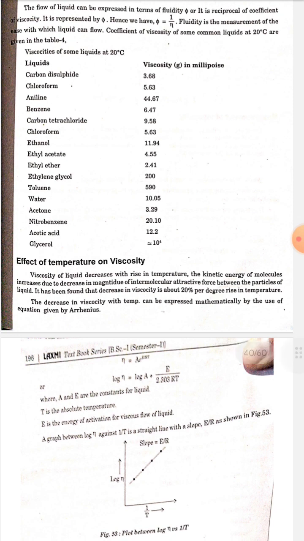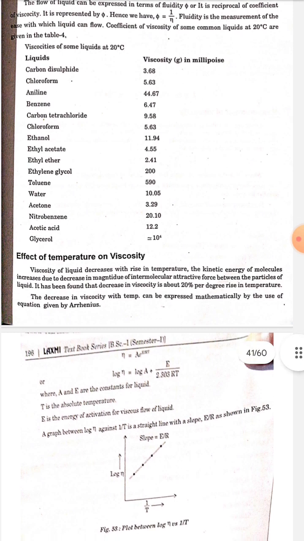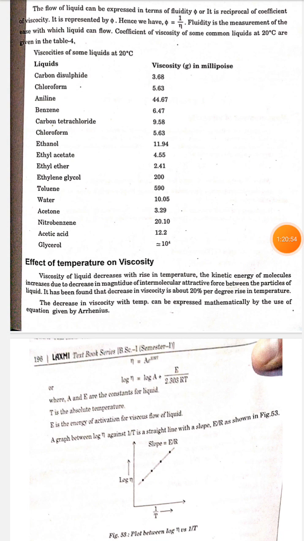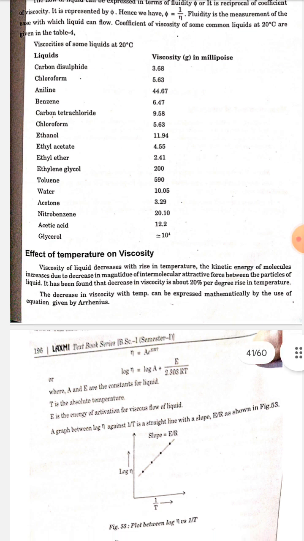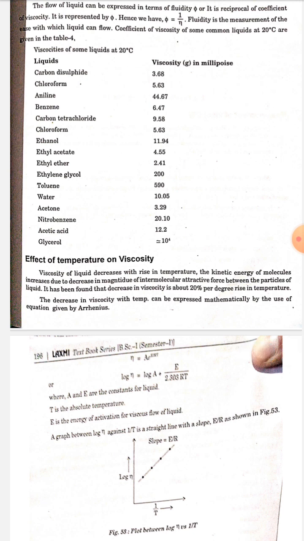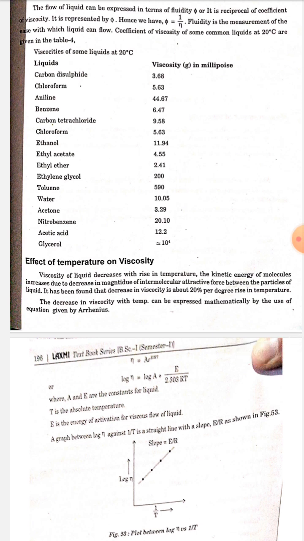The decrease in viscosity with temperature can be expressed mathematically by the equation given by Arrhenius. Eta is equal to A e to the power E by RT. Log eta is equal to log A plus E by 2.303 RT, where A and E are constants for the liquid, T is the absolute temperature, and E is the energy of activation for viscous flow of liquid. A graph between log eta and 1 by T is a straight line with slope E by R.